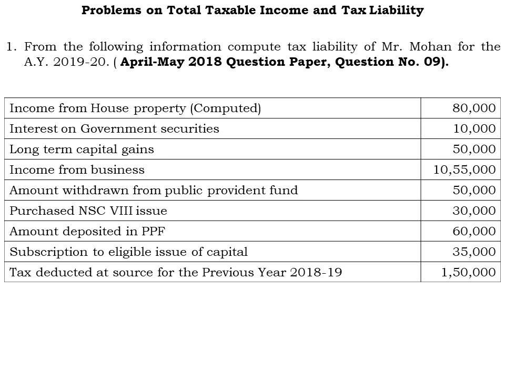So every deduction is in respect of section 80C only. The question is concentrated towards the deduction under section 80C only. At last, the tax deducted at source for the previous year 2018-19 is rupees 1,50,000. Mr. Mohan has already had TDS of rupees 1,50,000 for the previous year 2018-19.